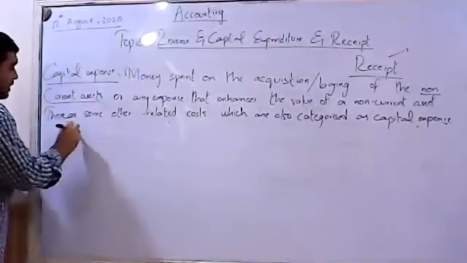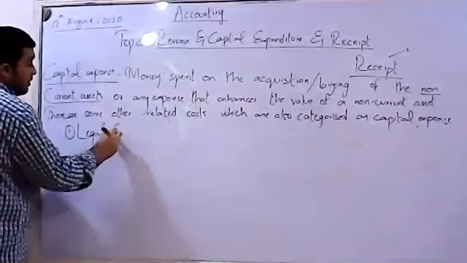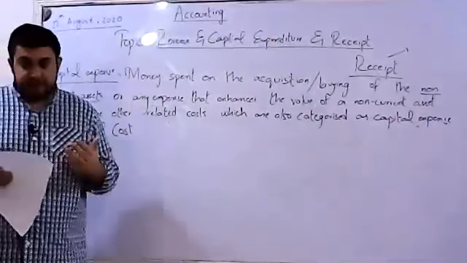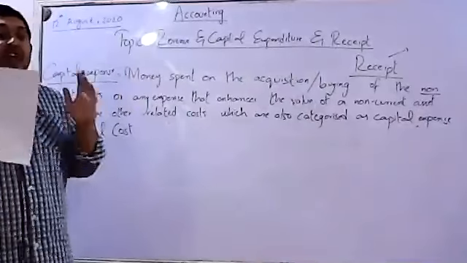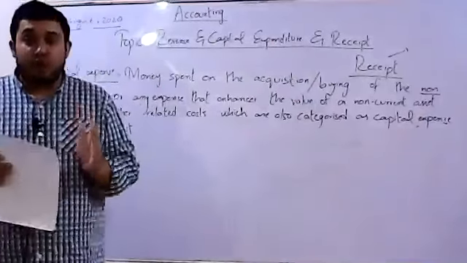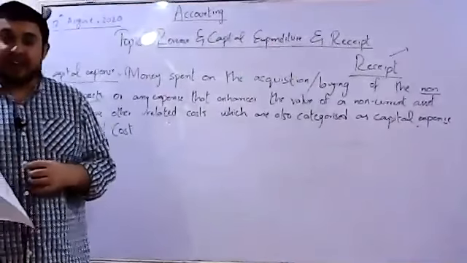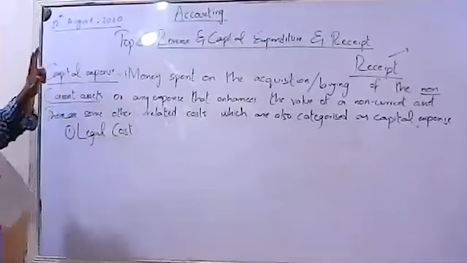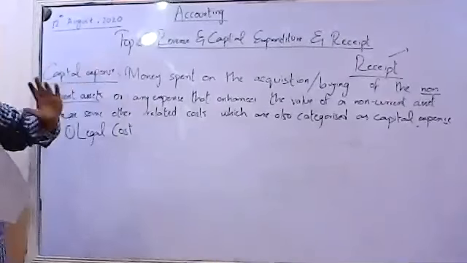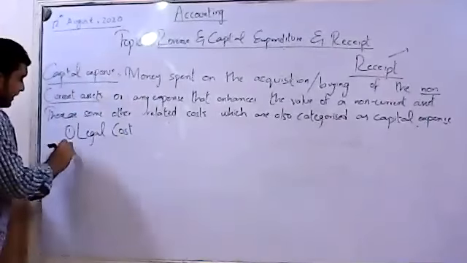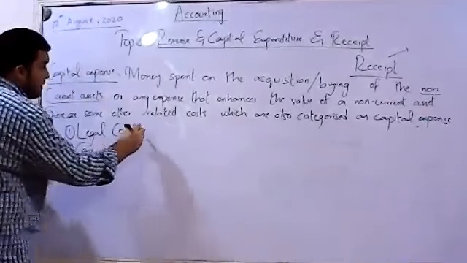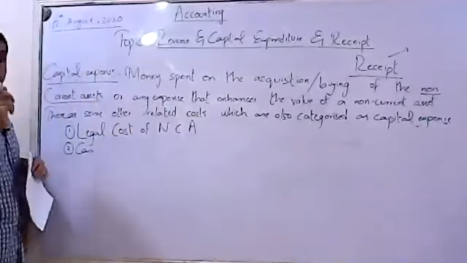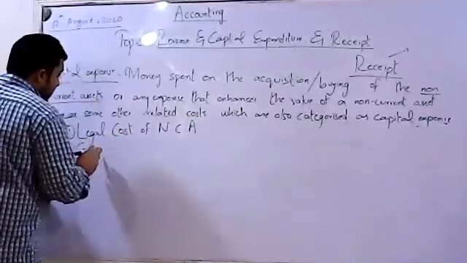First of all, legal cost. Which legal cost? Whenever we buy a non-current asset, if there is any legal cost associated with the buying of that asset, that cost would be recognized as capital expense. The legal cost would be the capital expense. Then, legal cost of NCA. NCA stands for non-current assets, as you all know.